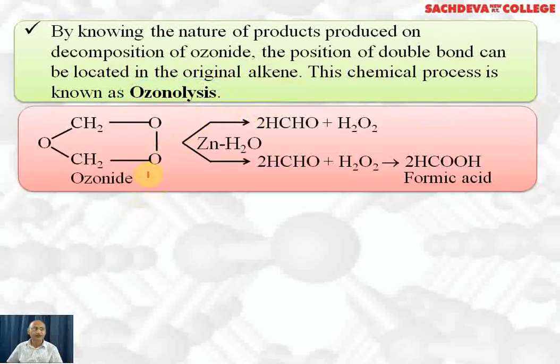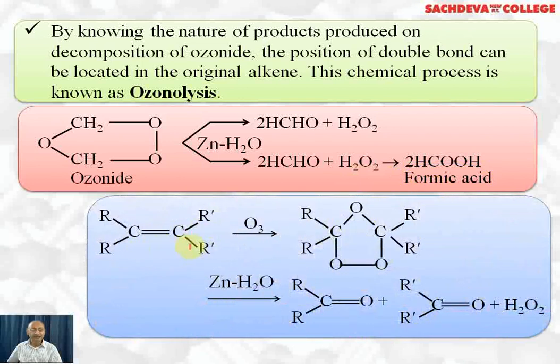Let's take up the reaction of ozonide with zinc and water. This is ethylene ozonide. We are reacting it with zinc and water. The bond will break like this and it will result in the formation of HCHO, that is formaldehyde. The bond will also break from here, so here also we get HCHO. So 2 moles of formaldehyde are formed. This water reacts with this oxygen to form hydrogen peroxide. Now these 2 moles of formaldehyde, when they remain in contact with hydrogen peroxide, the product formed is formic acid.